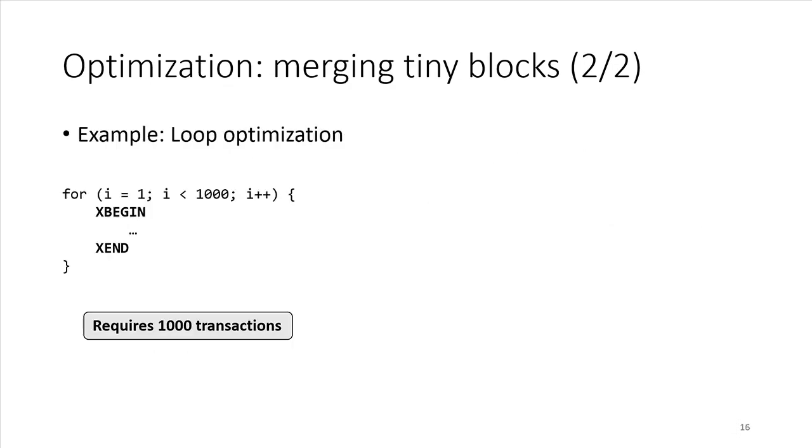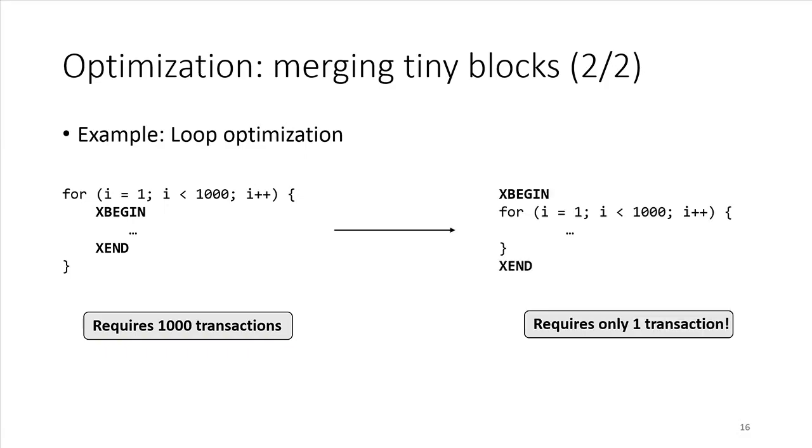Let's take an example of the loop optimization we did. If a loop has 1,000 iterations, and we simply make every loop body a single transaction, it will require 1,000 transactions. But if our analysis shows that the whole loop can fit into a single transaction, then we can reduce the transaction number to 1.